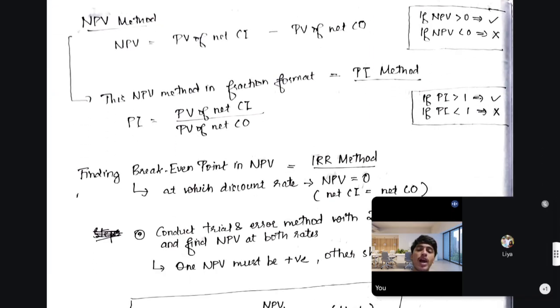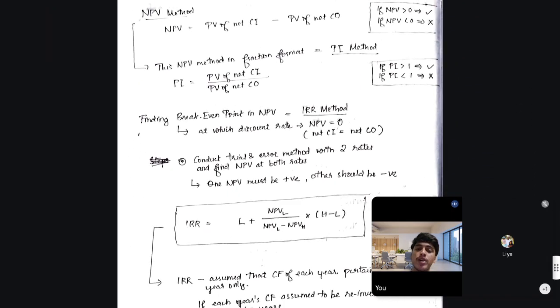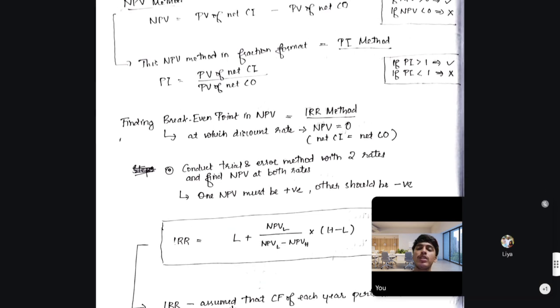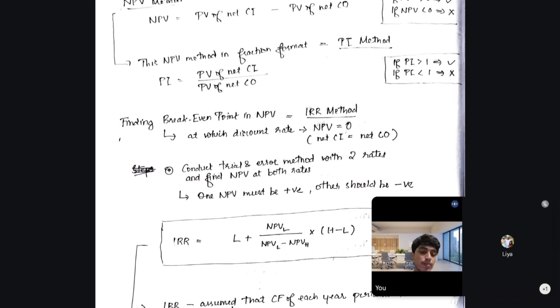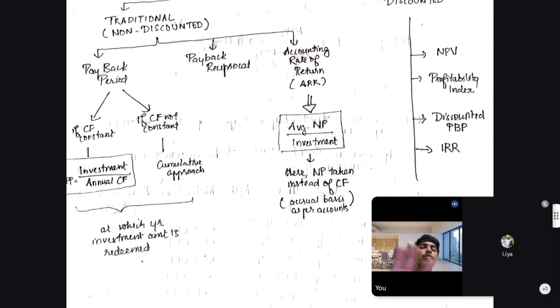So for that we have a solution on the fourth page of our notes. I have prepared this page in such a manner that if you understand the logic behind each and every method, there is no confusion. All these methods, as I said earlier, apart from the discounted payback period, NPV, profitability index, IRR, modified IRR, are all interrelated.